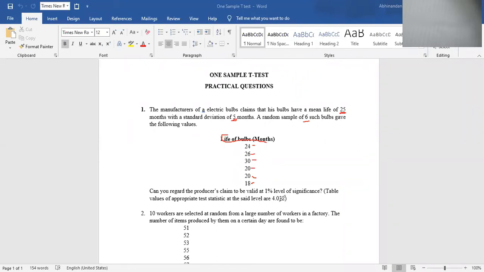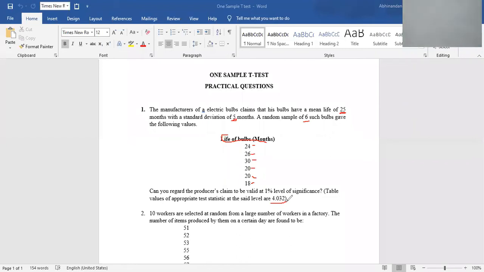For the appropriate test statistic, we have to find out what the test statistic is, but the critical value for that test statistic is 4.302. So these are the values. Now we have to test whether we can accept his assumption or not. For that, we have to do a calculation like a t-test, and then we can state our conclusion.